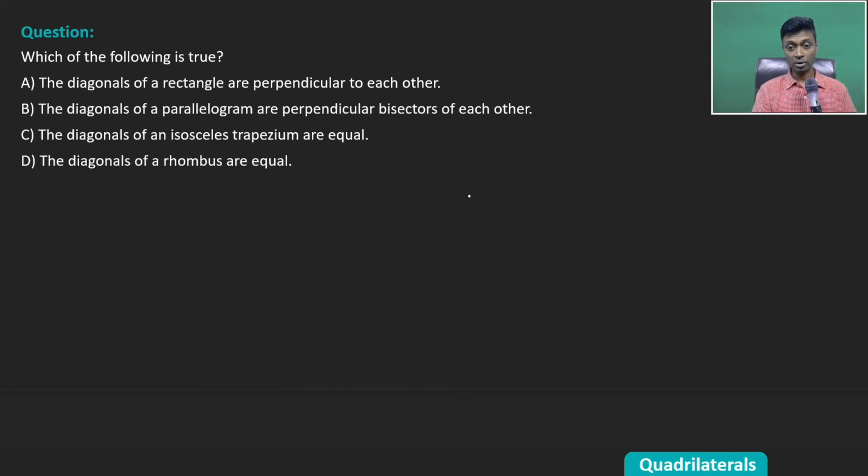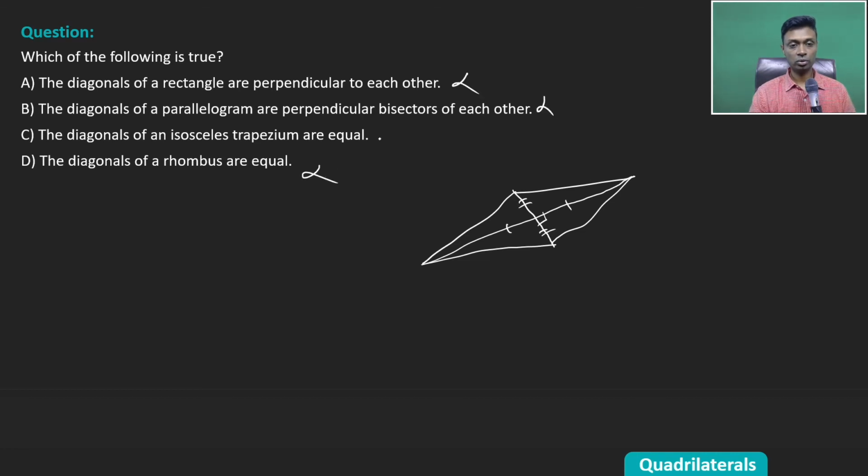Once again, for a rhombus, draw an obscure rhombus. All four sides should be equal, but you can draw them like this. Draw the diagonals of this rhombus. The moment you draw the diagonals of the rhombus, you can sense that they need not be equal. They're perpendicular, they bisect each other, but they are not equal. And so this is not true, this is not true, this is not true, this is indeed true.